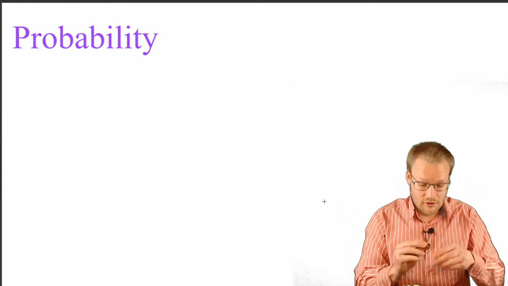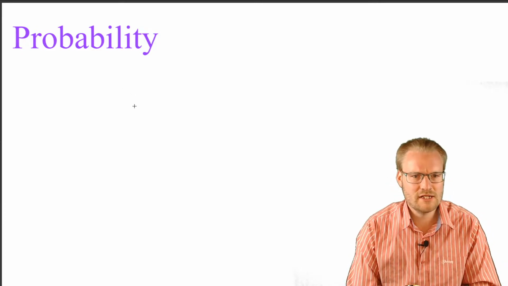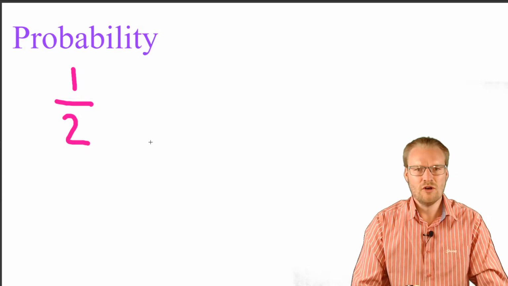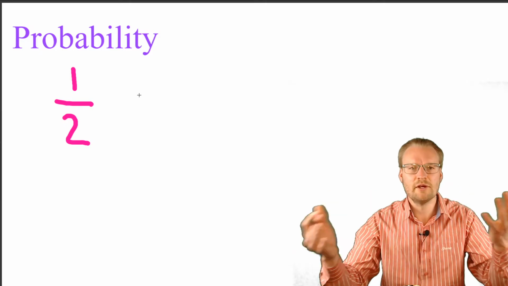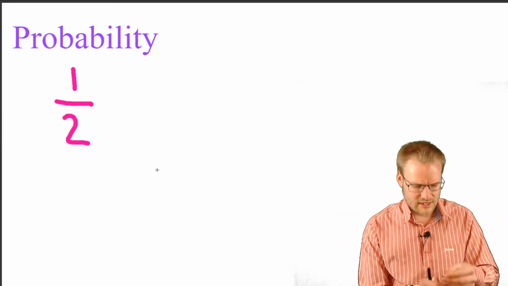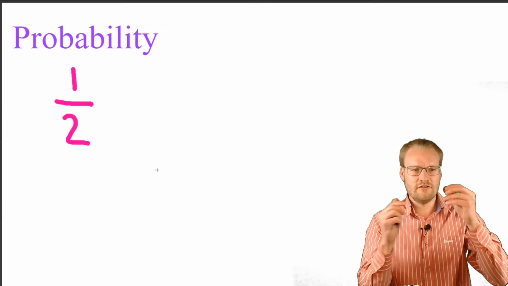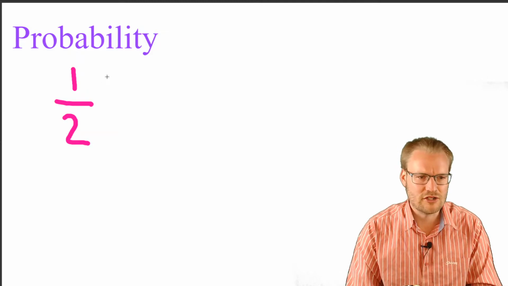Okay, hopefully you've given some sort of idea. Now, the probability that it's going to be a head is a half. And let's explore, why is it a half? Well, why do you think? Just describe in words why you think the probability that when I flick this coin, it's 1/2 that I would get a head. Okay, interested again to read what you said.